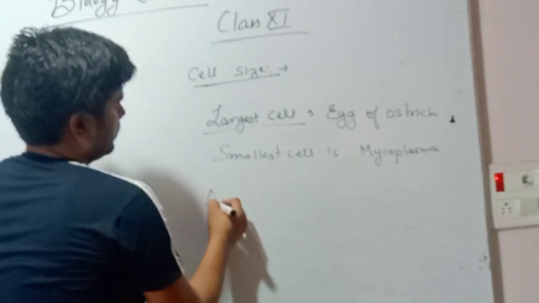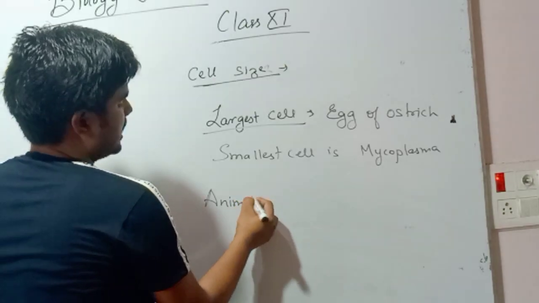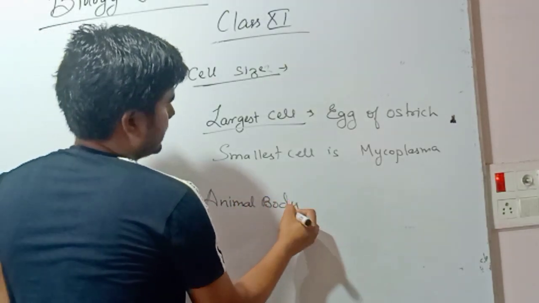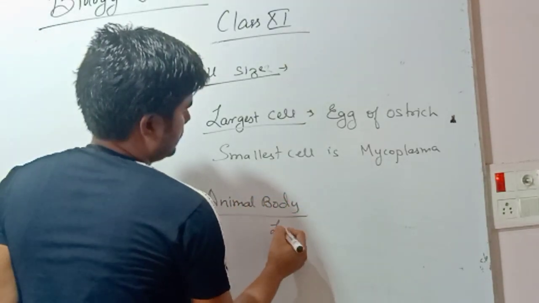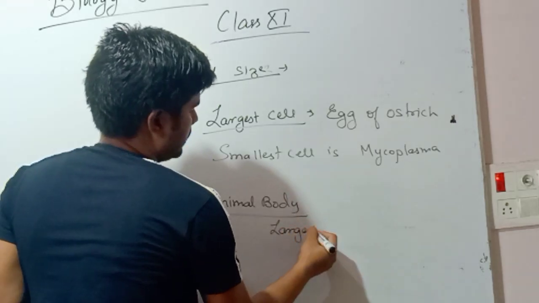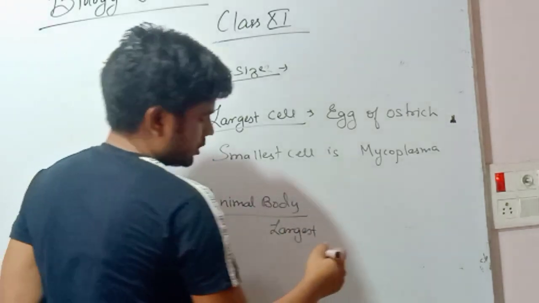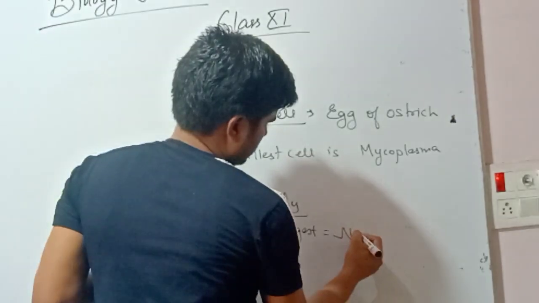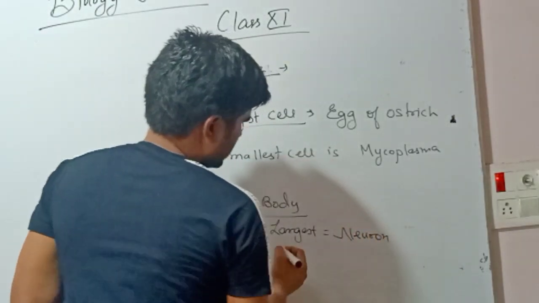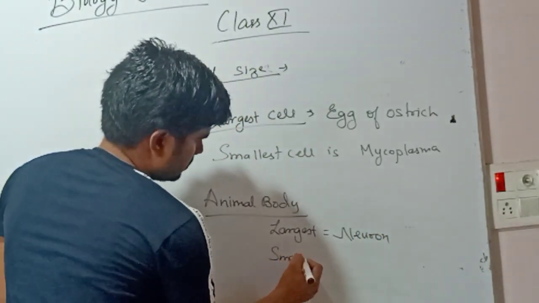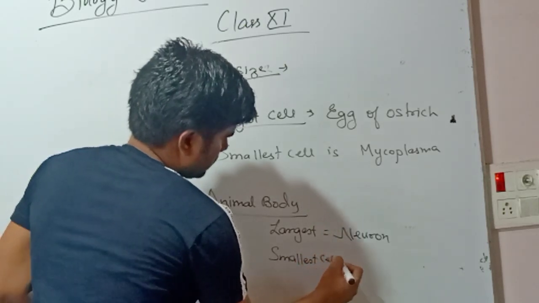In animal body, which is the largest cell? In animal body, the largest cell is neuron and smallest cell is RBC.